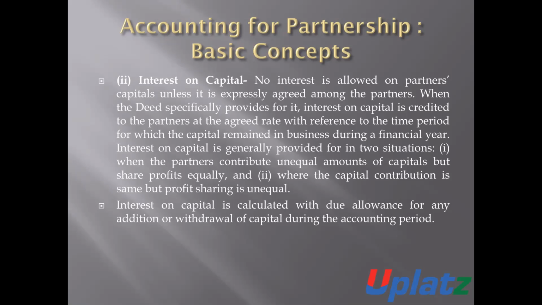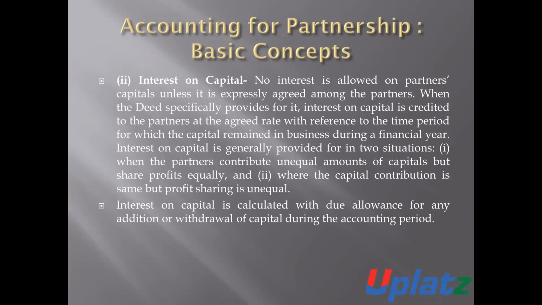For example, there are three partners A, B, and C. The profit sharing ratio is equal, 1/3, 1/3, 1/3. But the amount of capital introduced by A, B, and C is different. A introduced 1 lakh, B introduced 1.5 lakh, and C introduced 2 lakh rupees. So in this case, there may be an amount of interest on capital.